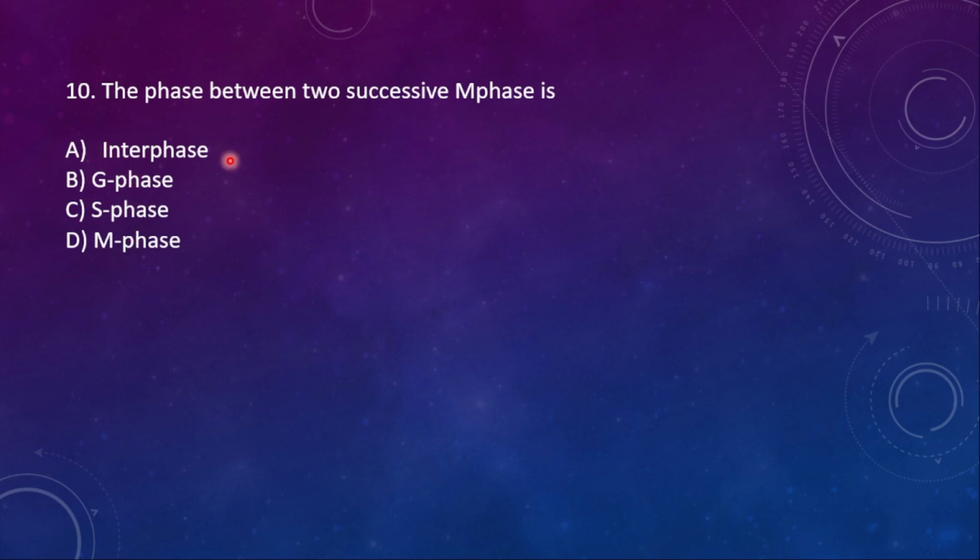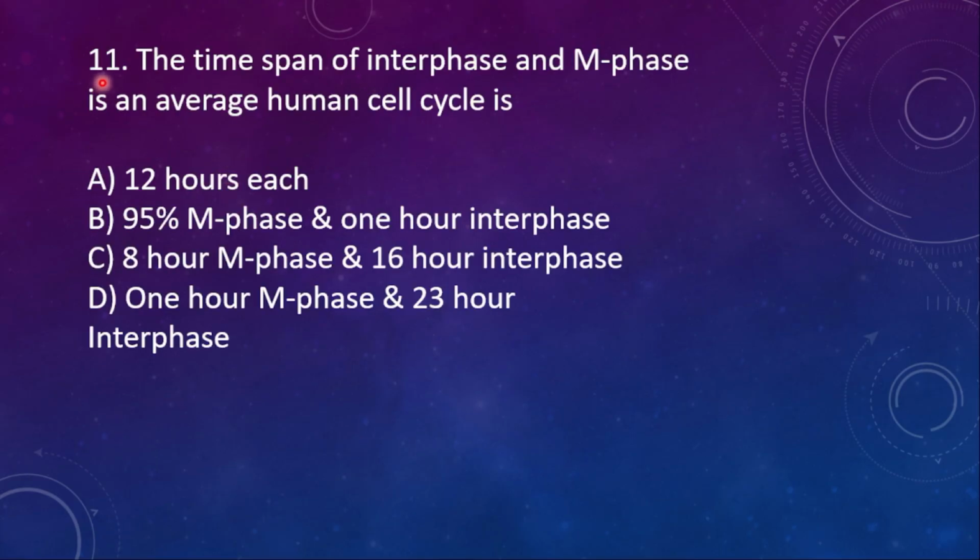So here the right option is interphase. 11th one, the time span of interphase and M phase in an average human cell cycle is option A, 12 hours each; B, 19 hours M phase and 1 hour interphase; C, 8 hours M phase and 16 hours interphase; and D, 1 hour M phase and 23 hours of interphase. So here the right option is D.